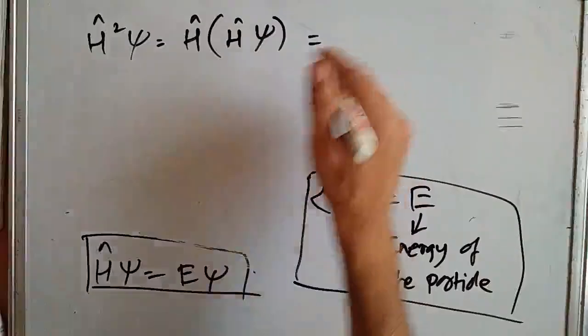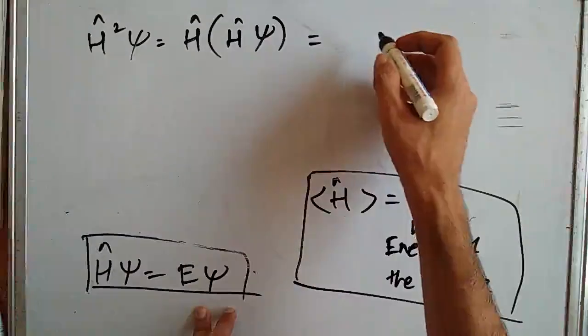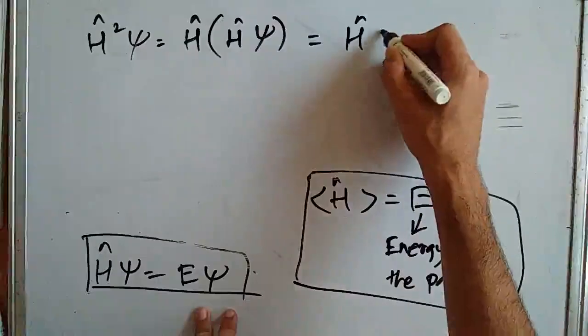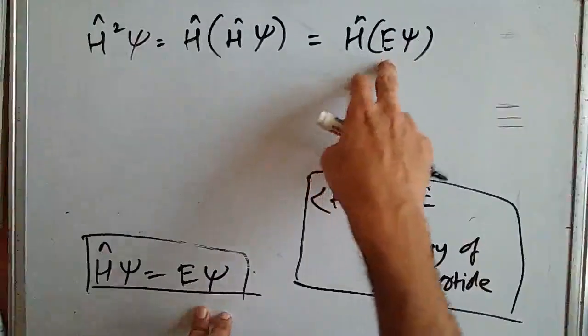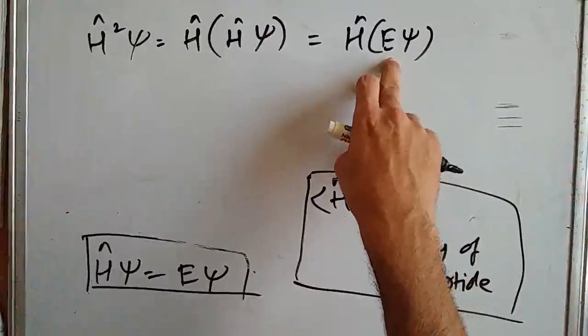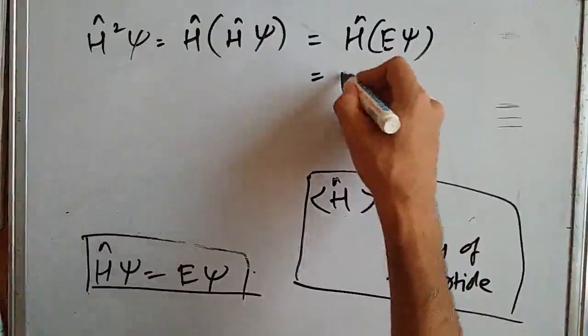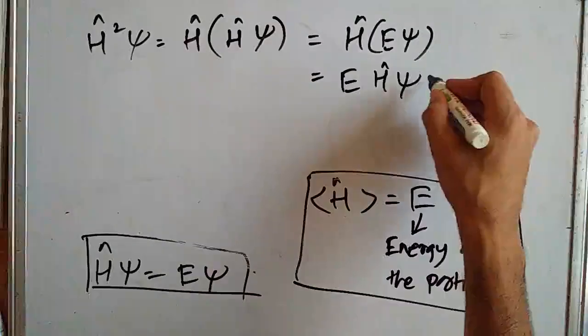We know that this is E into psi, so H hat operated on E psi, and since E is constant, we will take it out and again operate on this wave function.